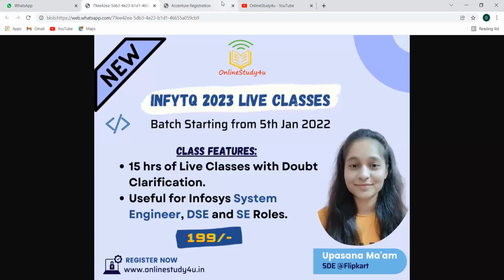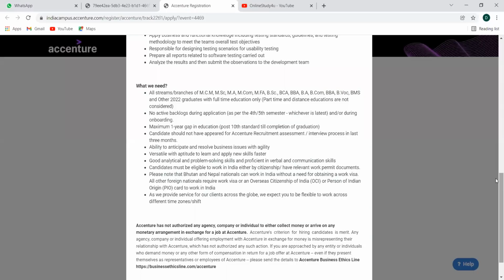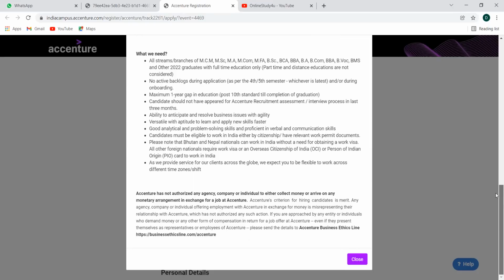Okay, so let's come back to the Accenture registration. Ability to anticipate and resolve business issues with agility, versatile with aptitude to learn and apply new skills faster, good analytical and problem solving skills, and proficient in verbal and communication skills. Candidates must be eligible to work in India, either by citizenship or relevant work permit. As we provide service for clients across the globe, we expect you to be flexible to work across different times or shifts. So these are the eligibility criteria mentioned over here. I think it's pretty much clear to you.